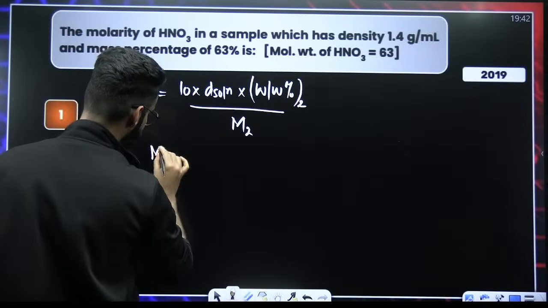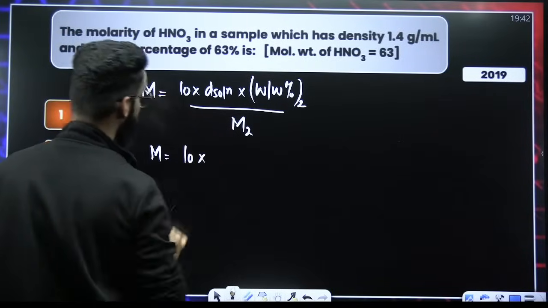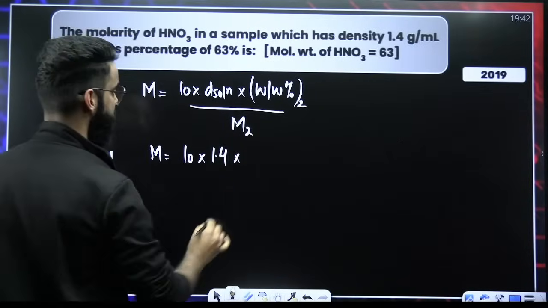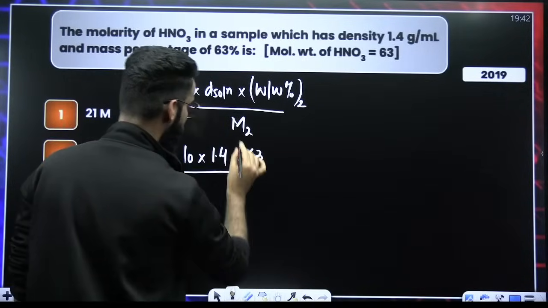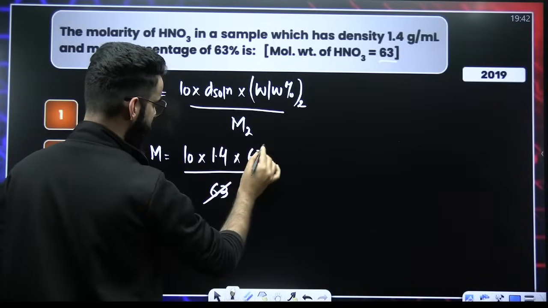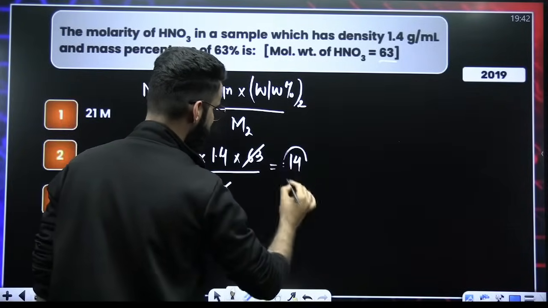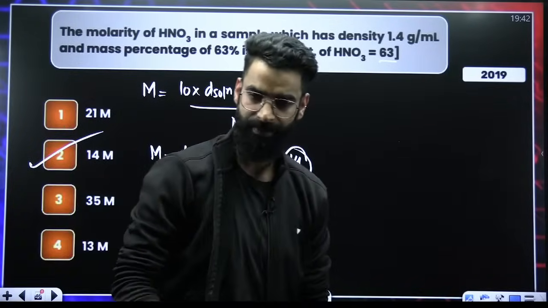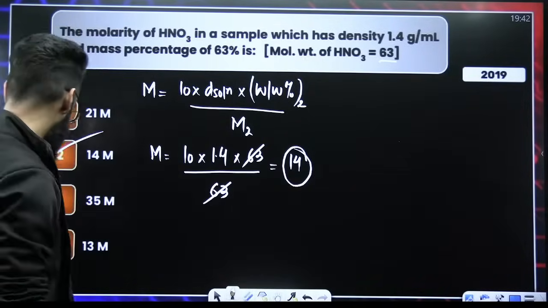Now, all the parameters are given to us. 10 multiplied by the density of the solution, which is 1.4, multiplied by the weight by weight percentage of solute, that is 63, divided by the molar mass of solute, that is 63. So 63 cancels. The value exactly comes out to be 14. So 14 is the molarity of the solution. Done and dusted.